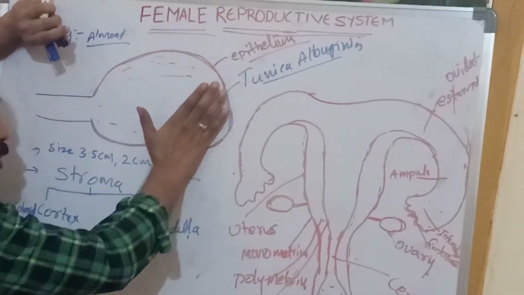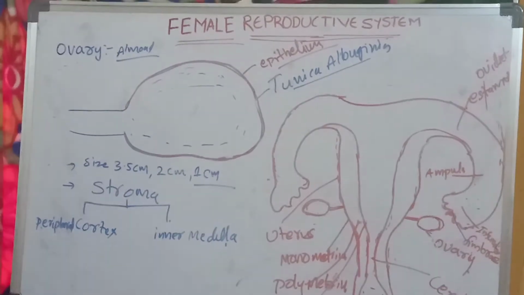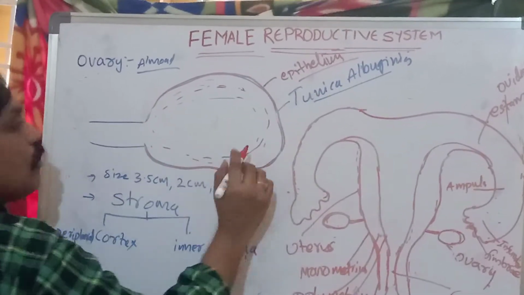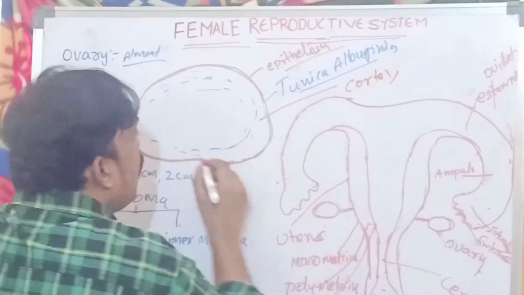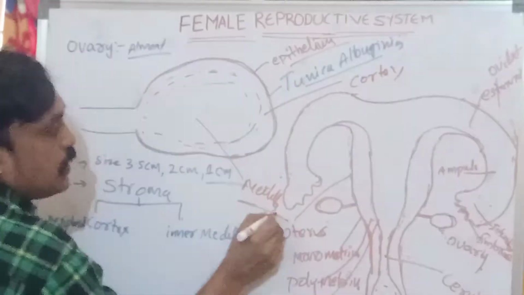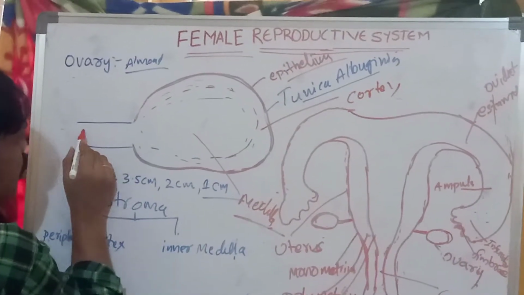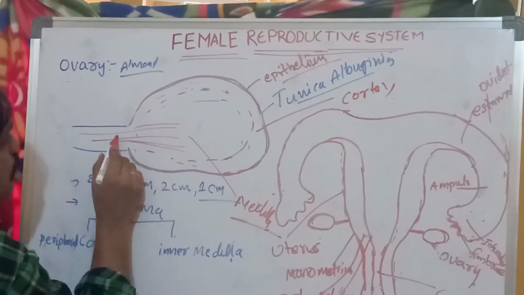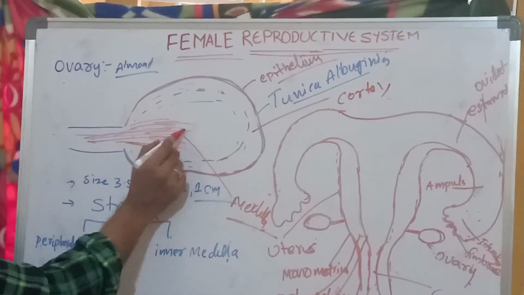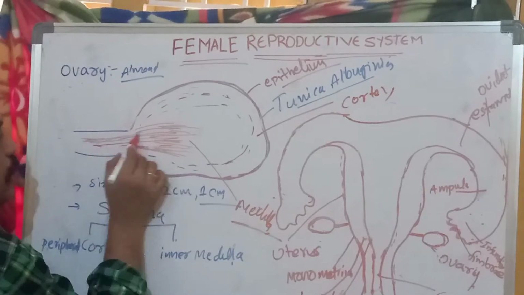The middle part is filled with fluid-like stroma, divided into two regions: the outer peripheral region, the cortex, and the inner middle region, the medulla. In the inner region we observe a lot of blood vessels, and nerve cords enter the middle, medullary region.